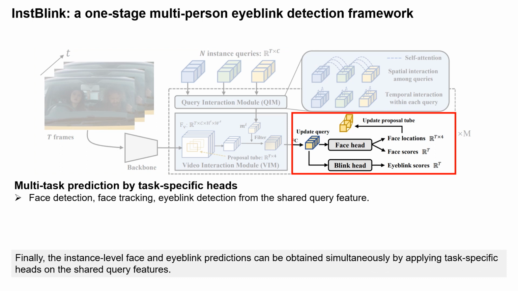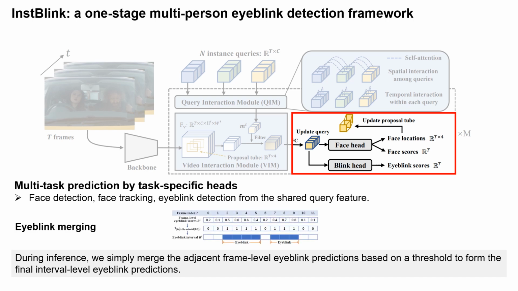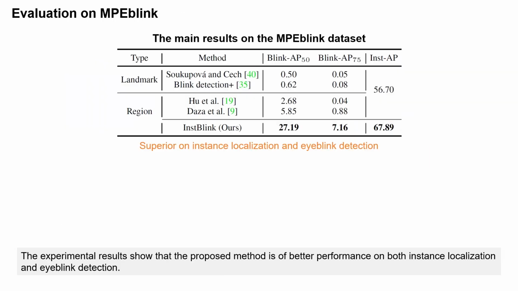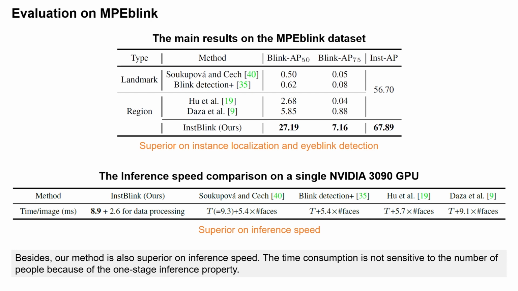Finally, the instance-level face and eyeblink predictions can be obtained simultaneously by applying task-specific heads on the shared query features. During inference, we simply merge the adjacent frame-level eyeblink predictions based on a threshold to form the final interval-level eyeblink predictions. The experimental results show that the proposed method is of better performance on both instance localization and eyeblink detection. Besides, our method is also superior on inference speed. The time consumption is not sensitive to the number of people because of the one-stage inference property.